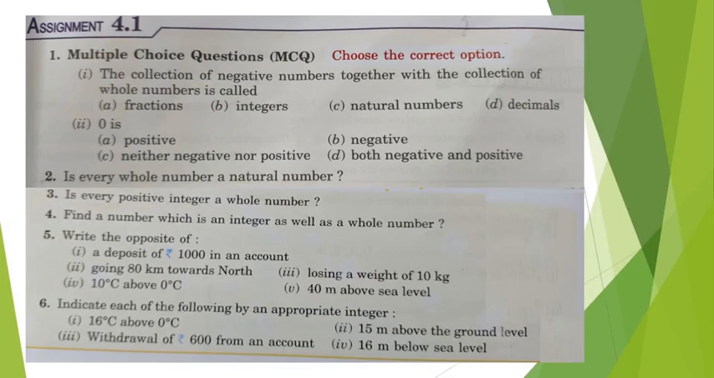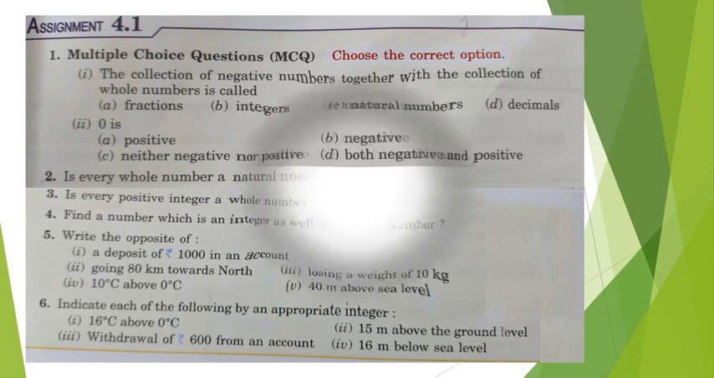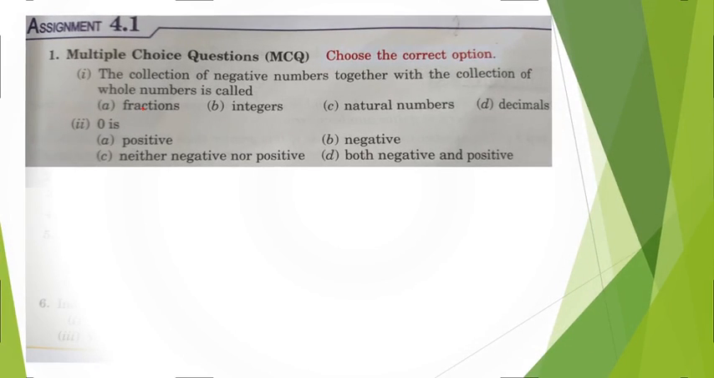So here are the questions in assignment 4.1. Let's discuss one by one. Here's question number 1. The collection of negative numbers together with the collection of whole numbers is called integers. That comes from the definition of integers. 0 is neither a positive number nor a negative number. Okay, so option 3 is correct.